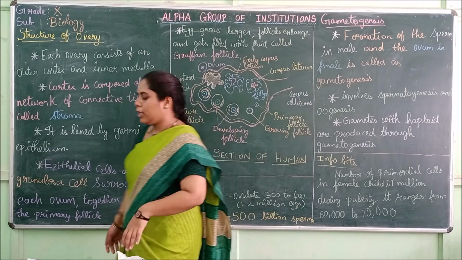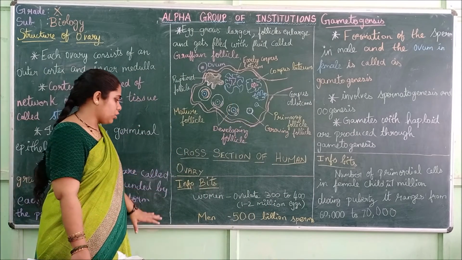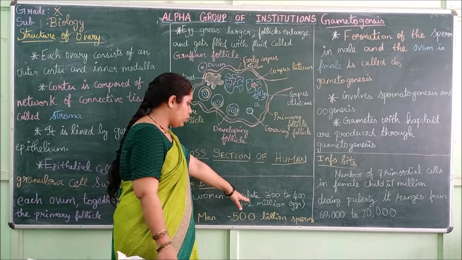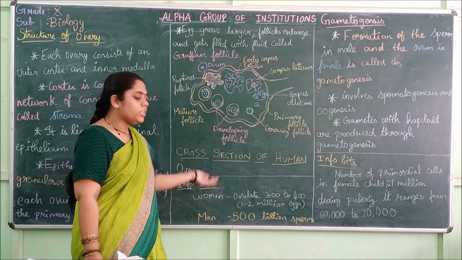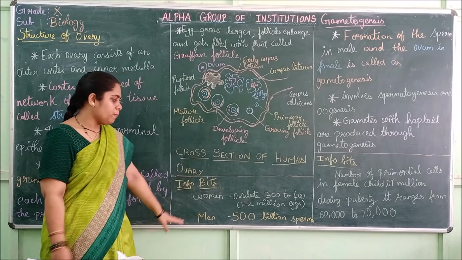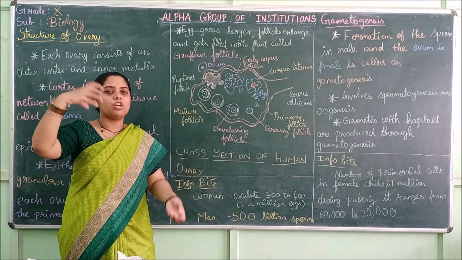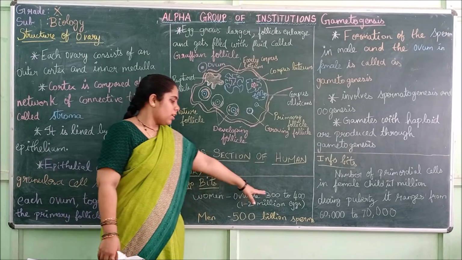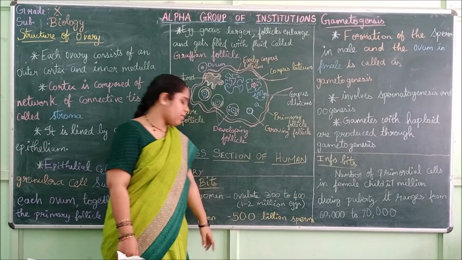Now I am going to tell a few info bits and extra information. A woman will ovulate 300 to 400 times. In the lifetime of a woman, the ovulation, the menstrual cycle, the maturation of the egg happens only 300 to 400 times.